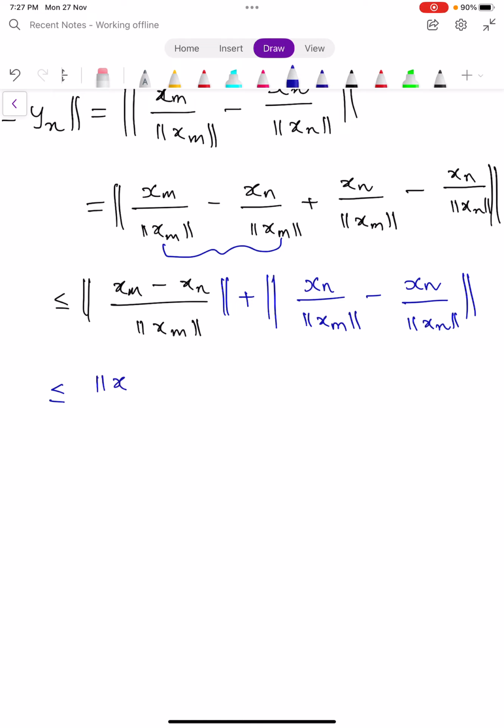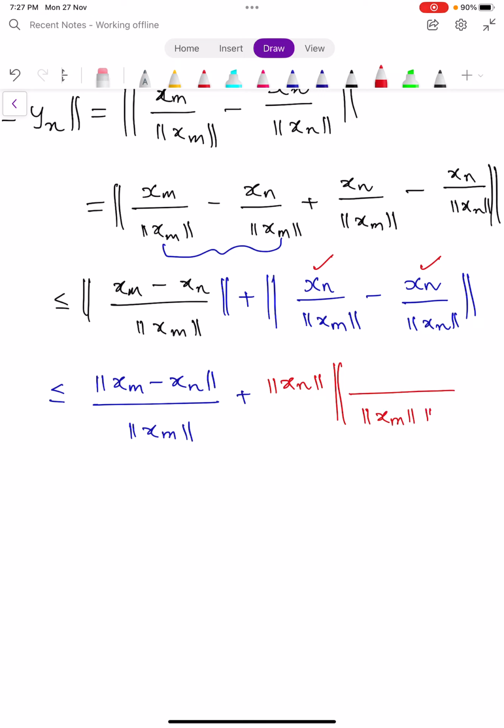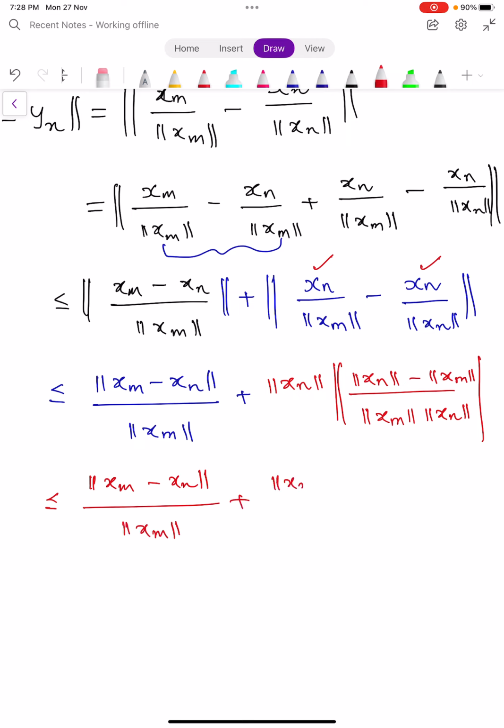Norm xm minus xn divided by norm xm plus... here you observe that here is an xn, here is also xn. So by making norm xn common, and by taking LCM, norm xm into norm xn, you can write in the numerator as norm xn minus norm xm. That's it. And again you can write like this, norm xm minus xn divided by norm xm plus norm xn